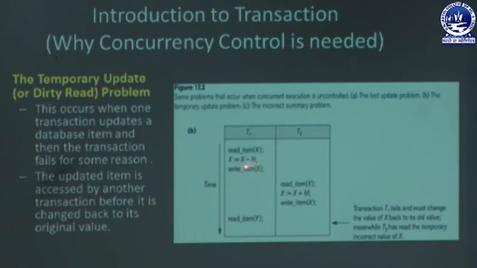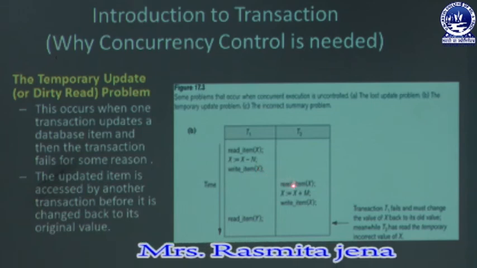But the temporary update problem means when one transaction updates a database item and the transaction fails for some reason. The transaction fails after executing X equals X minus N. The reason may be power failure, or whatever, but the transaction fails before the write statement is executed. That's why, when T1 is suspended by the processor and assigned to T2,